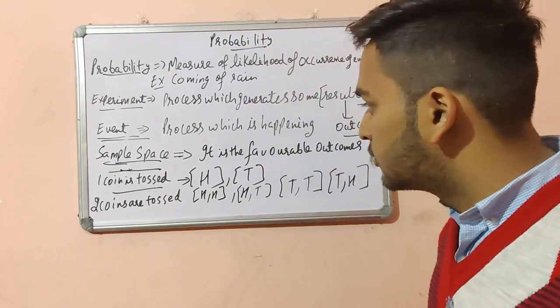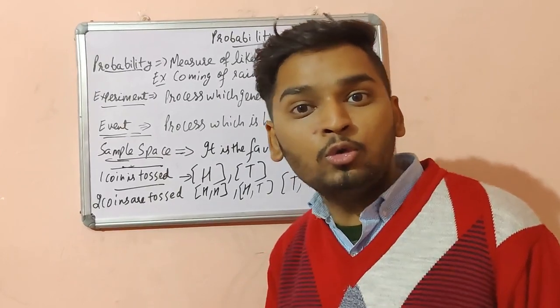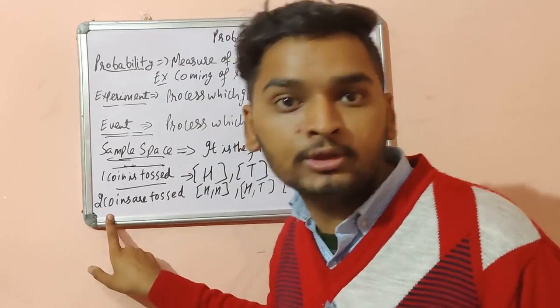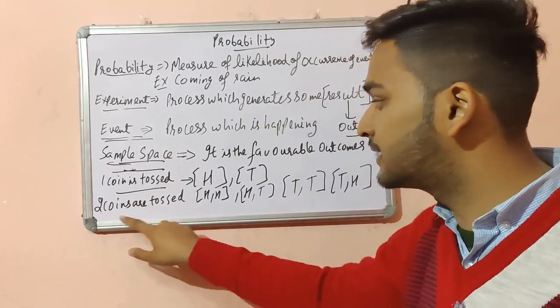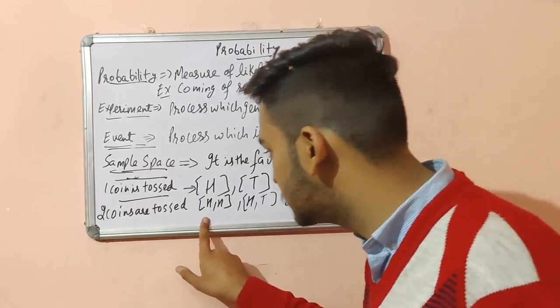Okay, let us take another example. If two coins are tossed simultaneously, what is the sample space? It is as follows.